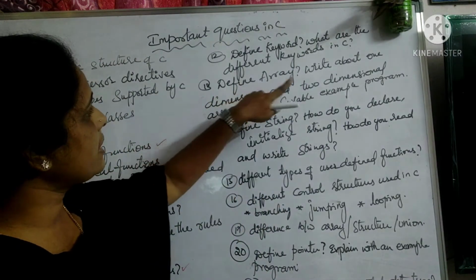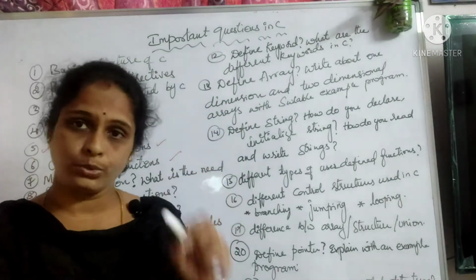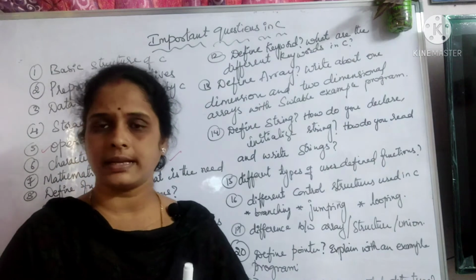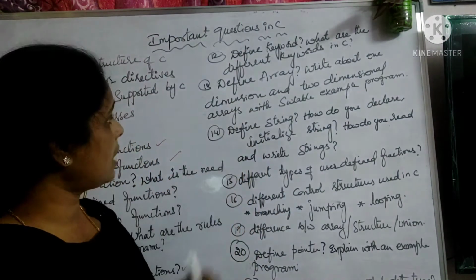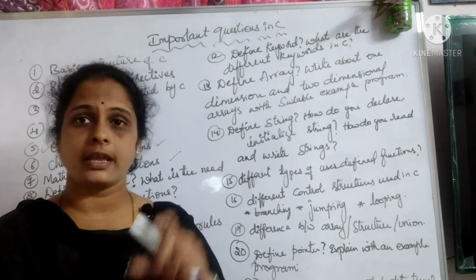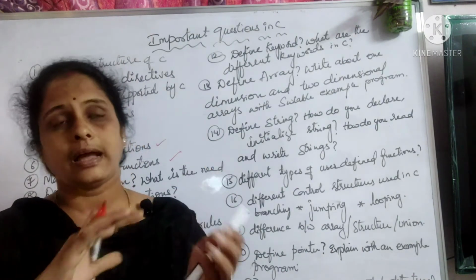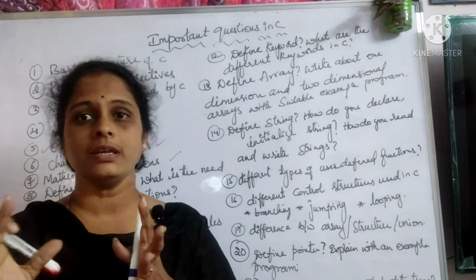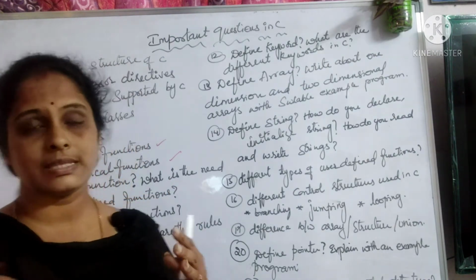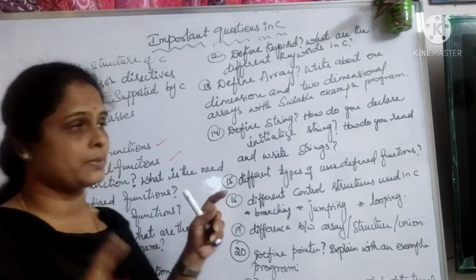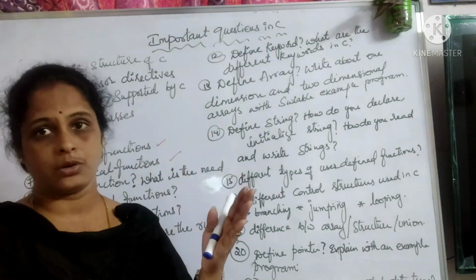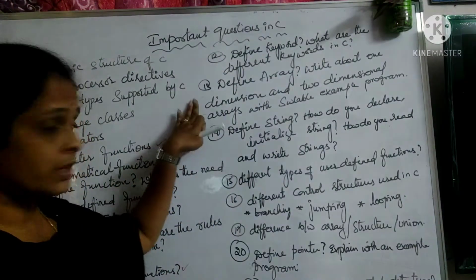Then you have define array, write about one dimension and two dimensional array along with an example. So array, it is a collection of homogeneous data elements. Now coming to one and two dimensional array. Of course in a one dimensional array you will be having only one subscript, and in a two dimensional array you will be having two subscripts, isn't it? So you need to explain them along with syntaxes, and example is compulsory. Here only you can mention how do you initialize an array also and all in detail.